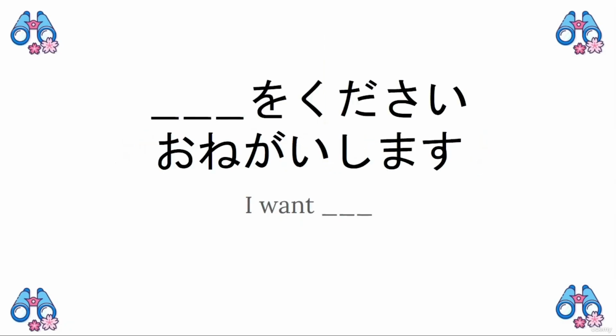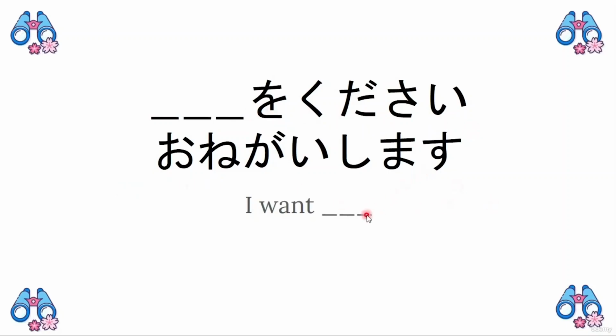And another, more polite way of saying I want something is something o kudasai. So something please, or something o onegai shimasu.